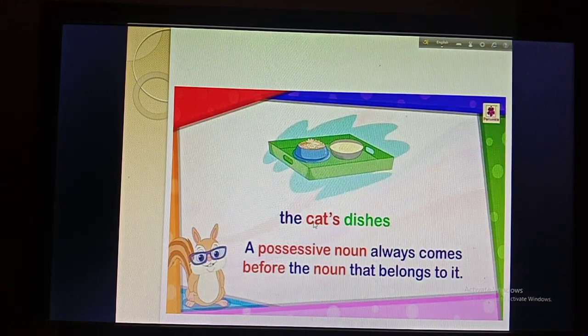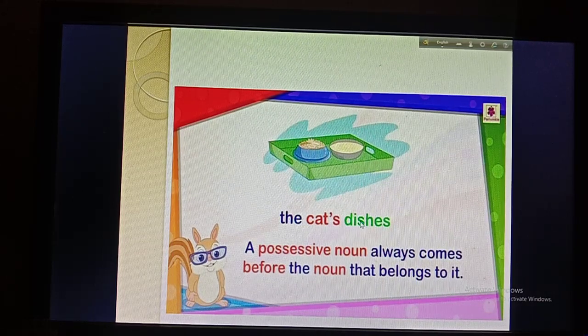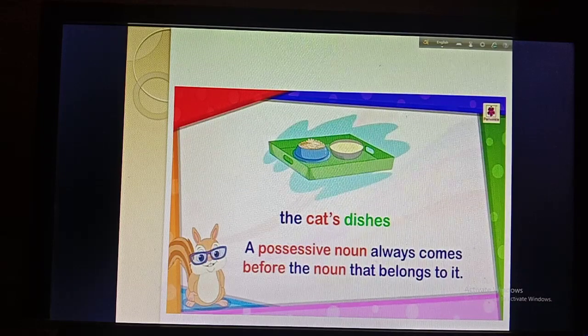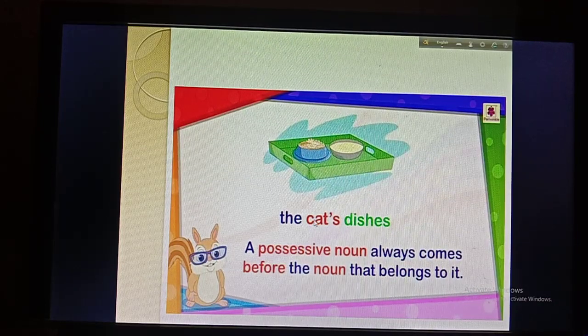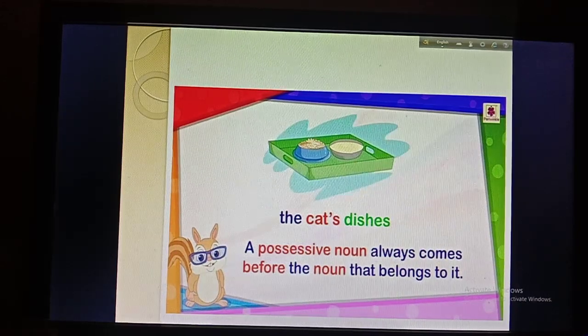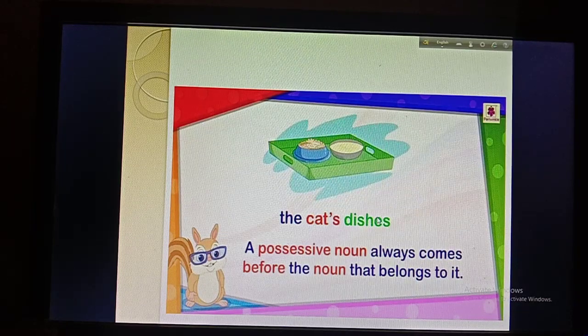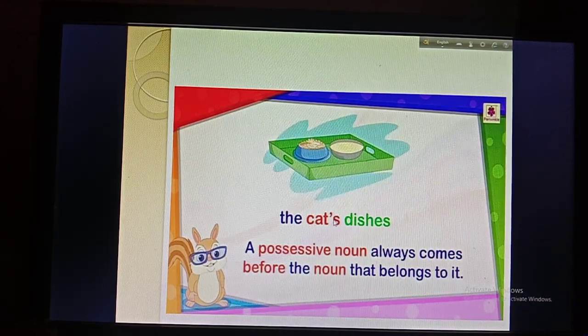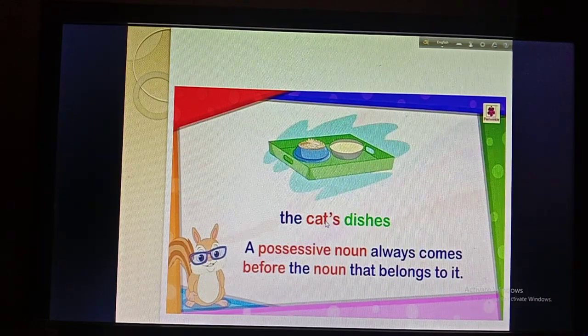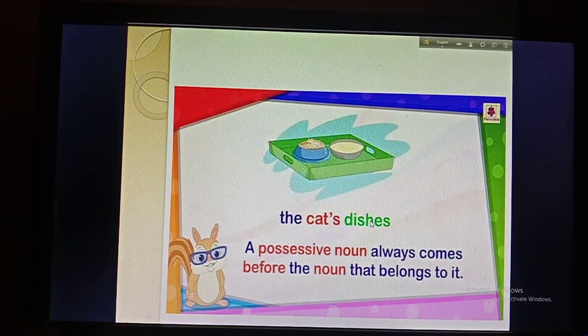So here the cats' dishes means that dishes belongs to the cats. So the cats, that means the possessive noun, comes before this noun to show the possession. Okay, and the dishes also belongs to these cats. Belongs and possession are the same. So here it is written that the possessive noun always comes before the noun that belongs to it. Dishes are the things that belong to the cats.